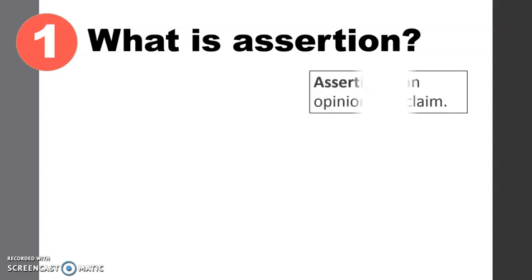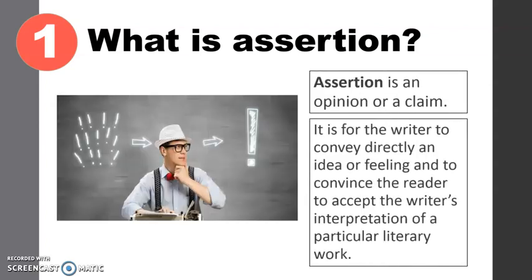An assertion is an opinion or a claim, and authors make assertions in the text they write. An assertion is like a statement used to make a declaration or to express strong belief on a particular topic, often without evidence. Now, if you're going to make an assertion, the question is, are they valid, or are they believable?